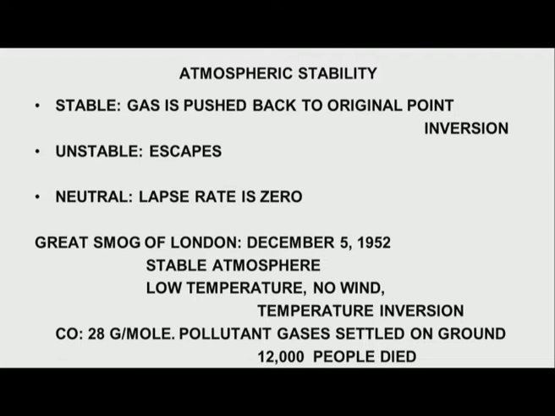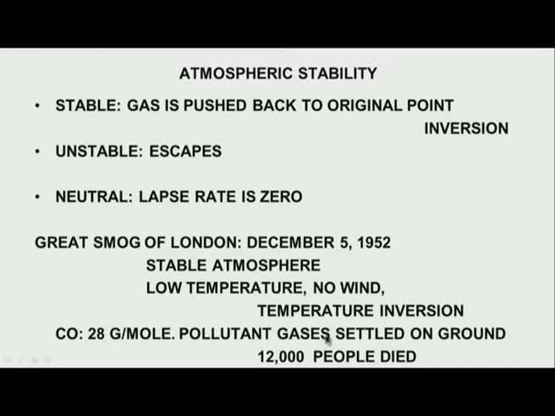And what this did was, since there was no wind and low temperature, because of the temperature inversion, the carbon monoxide and other gases which got generated could just not leave the earth, they kept collecting over the surface of the earth. Carbon monoxide has a molecular mass of 28 gram per mole, which is almost similar to what nitrogen or air has, around 28.8 gram per mole. With the result, the pollutant gases settled on the ground, entered the homes, and something like 12,000 people died because of this Great Smog of London.